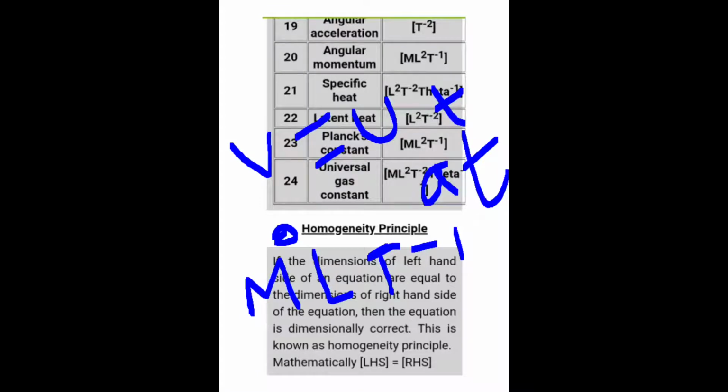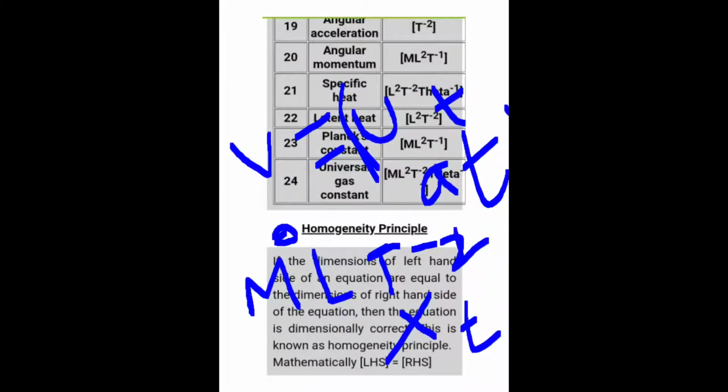This is the LHS. Now in the RHS we have u plus at. U is initial velocity, its dimension is also M to the power 0 L T to the power minus 1, and at, acceleration has L T to the power minus 2, into T.